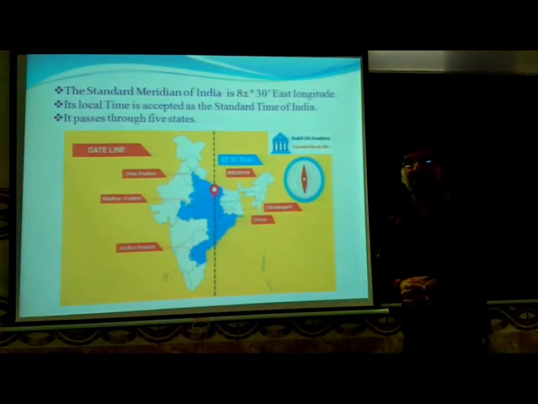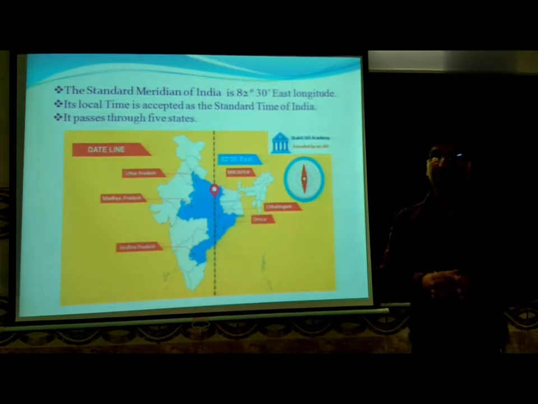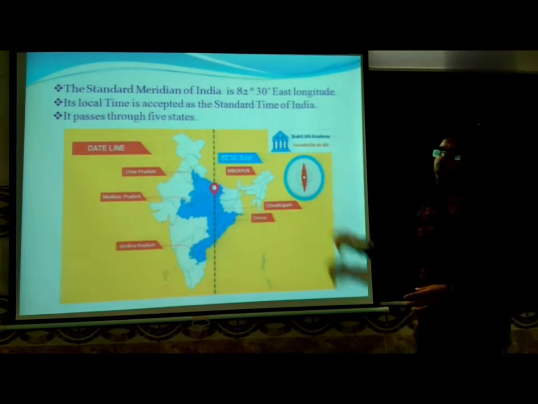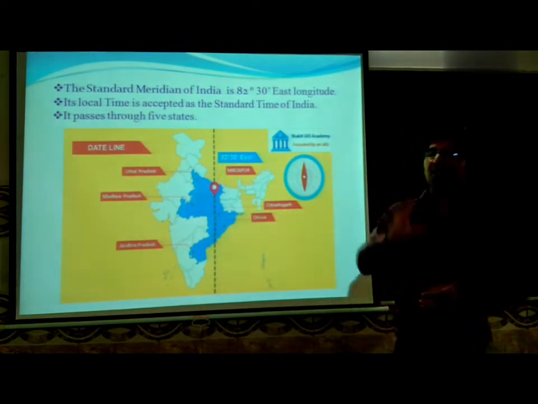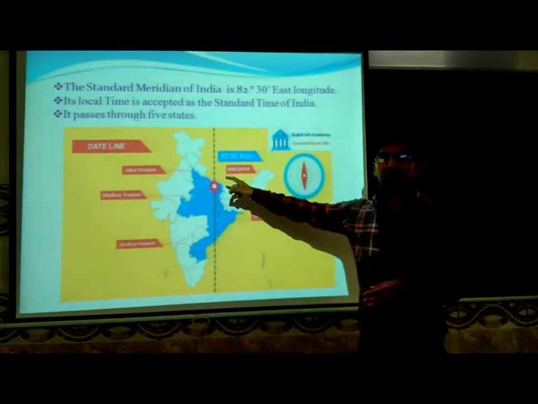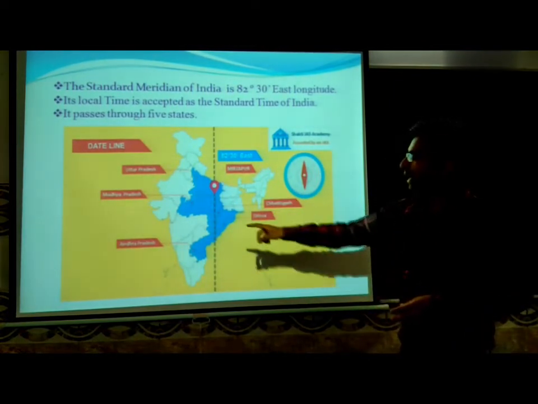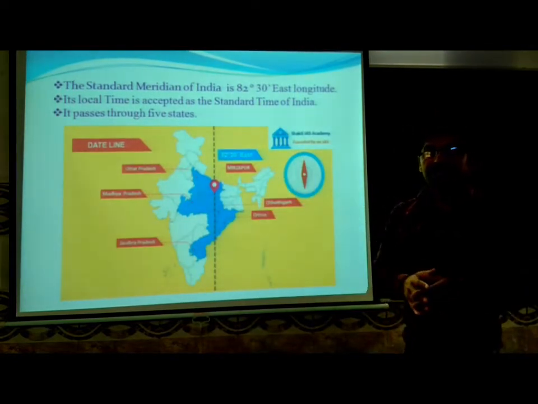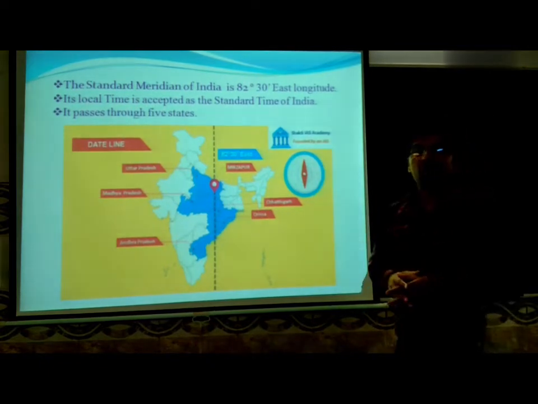Now let us discuss the standard meridian of India. The standard time of India is decided on the basis of the standard meridian, that is 82 degree 30 minutes east longitude. You can see here, it passes through 5 states of India: Uttar Pradesh, Madhya Pradesh, Chhattisgarh, Orissa and Andhra Pradesh. And the local time of this meridian is decided as the standard time of India.